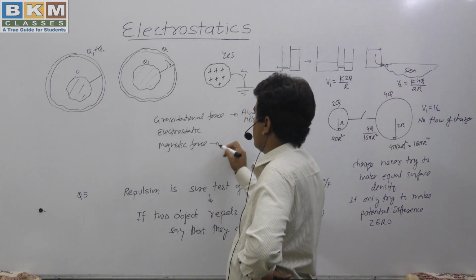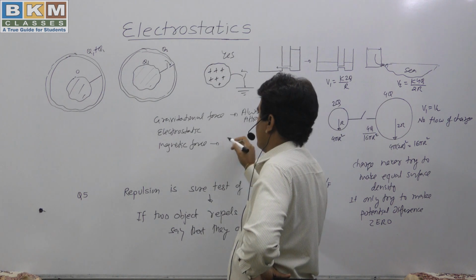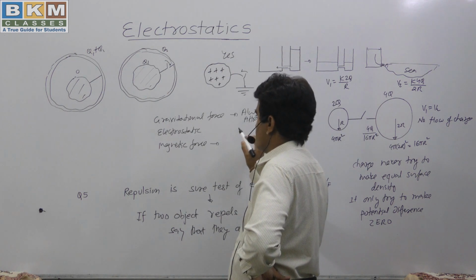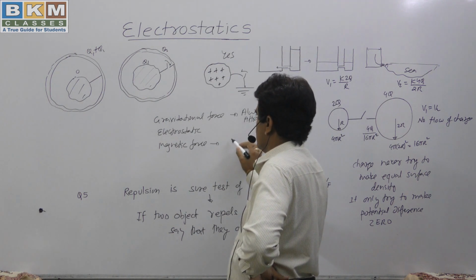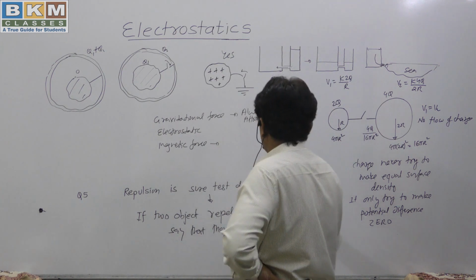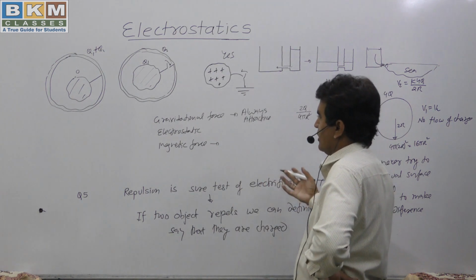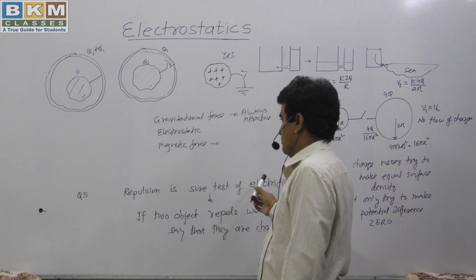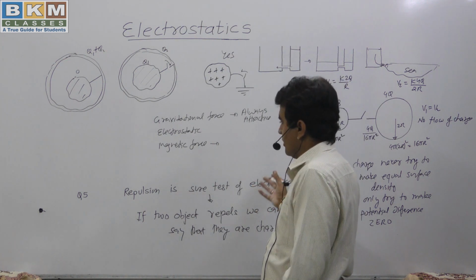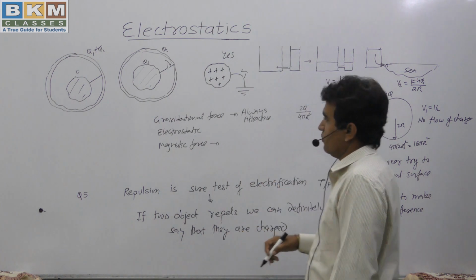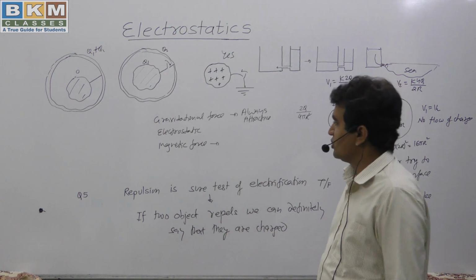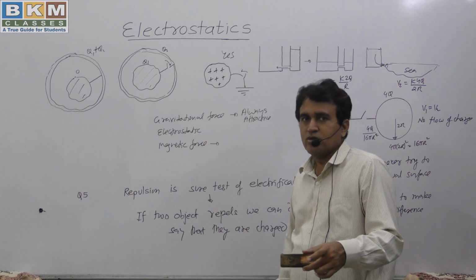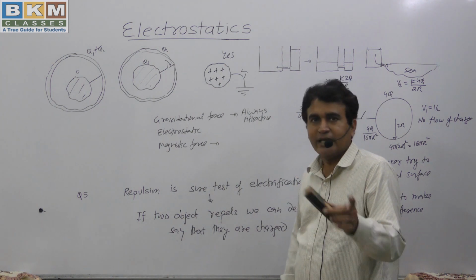Magnetic force, we have seen, as an attractive force. So here we have no moving charges or current, so is there any possibility of magnetic force? We have initially discussed in our discussion on properties of charge that whenever charge flows, it will produce a magnetic field and it can act like a magnet.